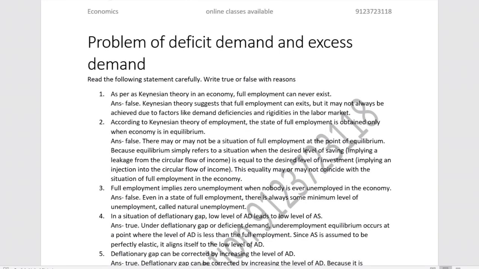Now, today we will discuss the chapter on deficit demand and excess demand. We will look at statements related to this chapter, and you have to see whether each statement is true or false. We have to read the following statements carefully and answer whether each is true or false